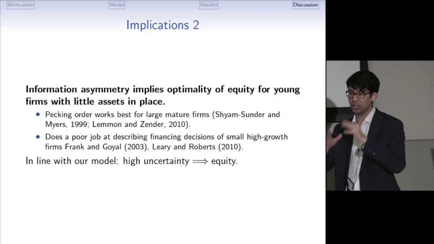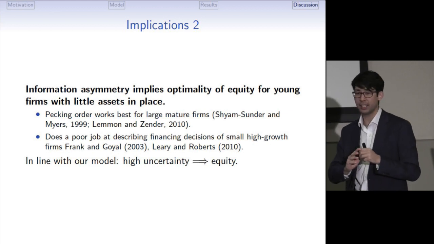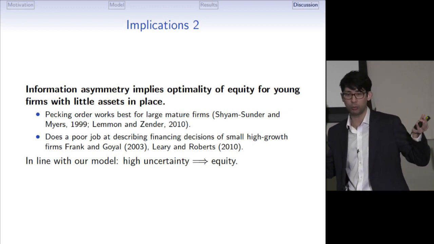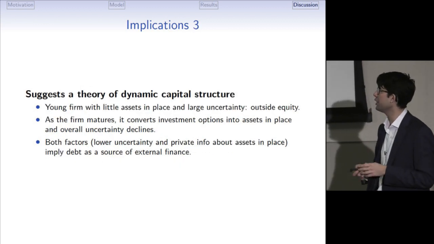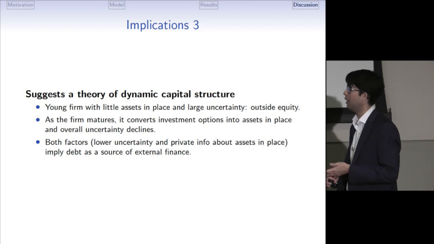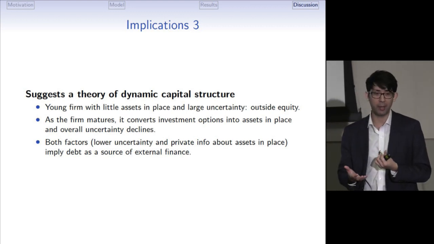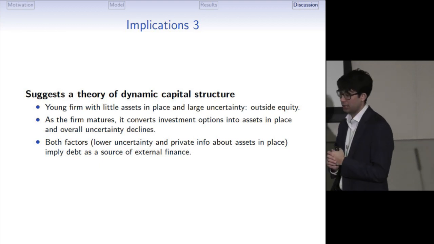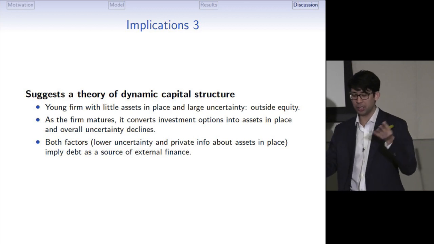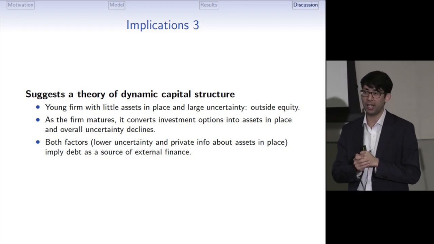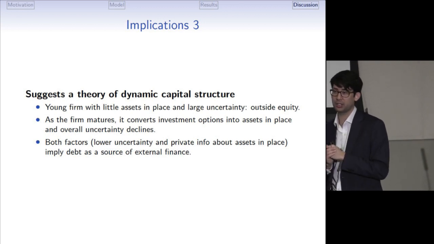When the uncertainty is not structured and has this Knightian uncertainty, we get that as the uncertainty increases, equity becomes more and more dominant as a source of financing for firms. Finally, even though this is beyond our paper, our results suggest the following evolution of capital structure. For a young firm with little assets in place, there is normally large uncertainty about the project that the firm has. And our theory predicts that equity will be a dominant source of financing.